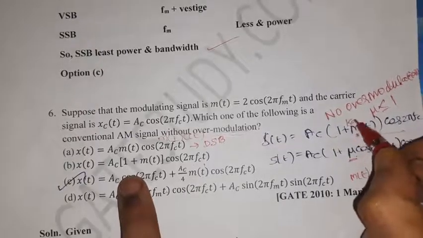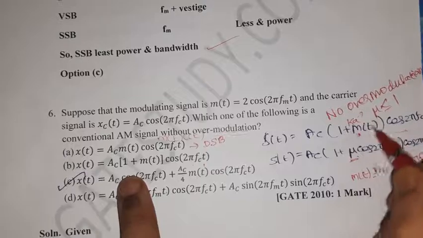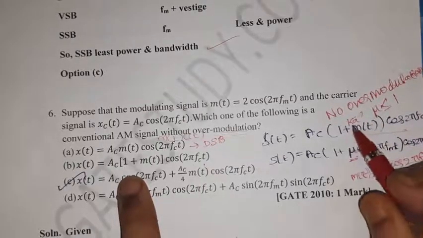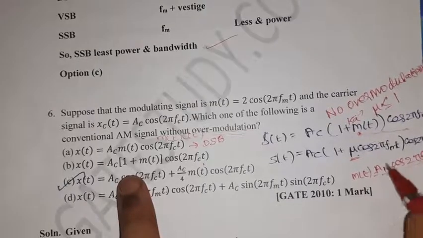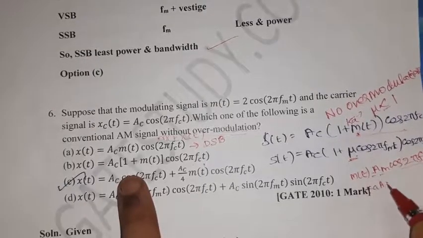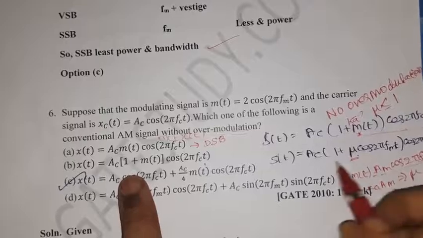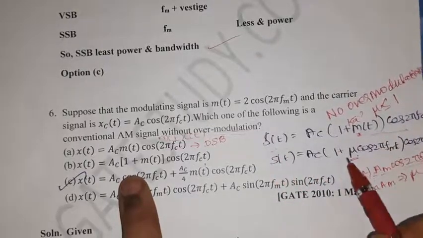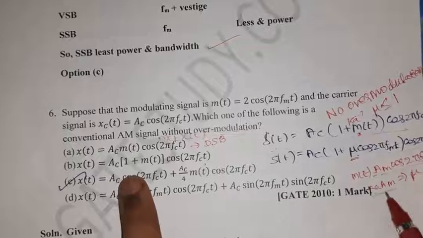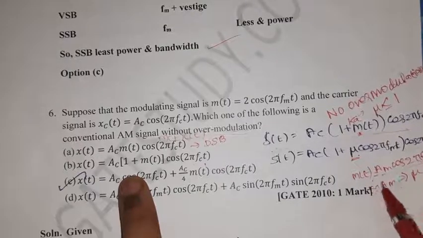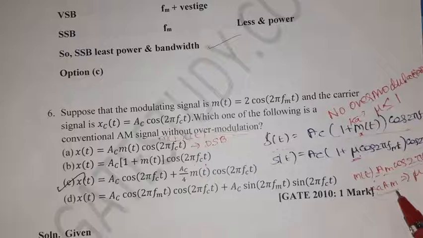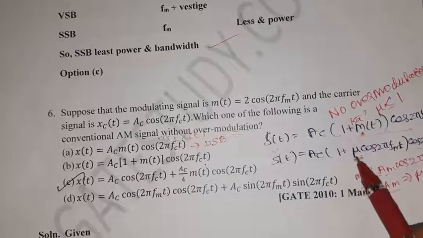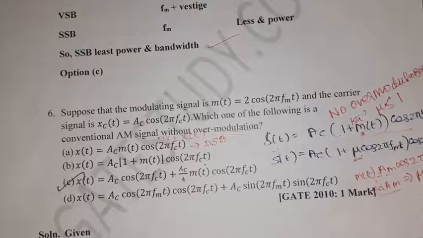It is 1 plus Ka m of t, where Ka is the amplitude sensitivity. When substituting here, we will get Ka into Am cos 2 pi fmt, where Ka Am equals mu. So this expression will come. This is the general Ac into 1 plus mu cos 2 pi fmt, where mu is nothing but Ka into Am, with Am the maximum amplitude of the message signal.